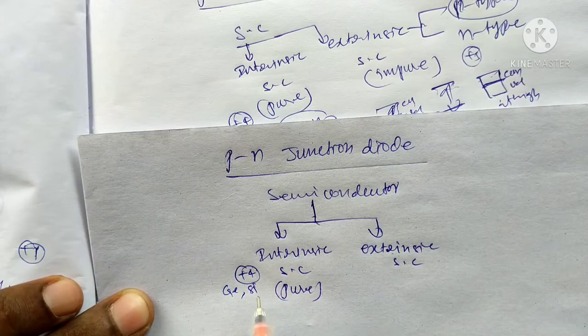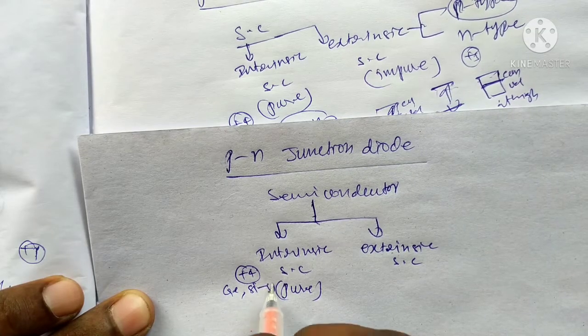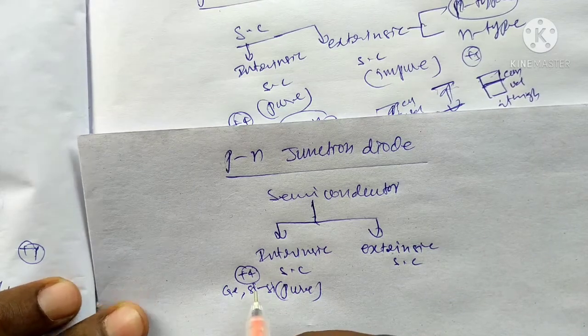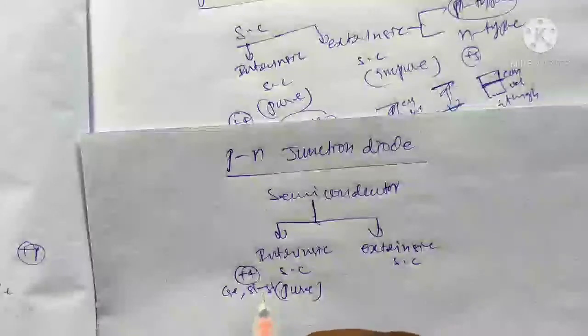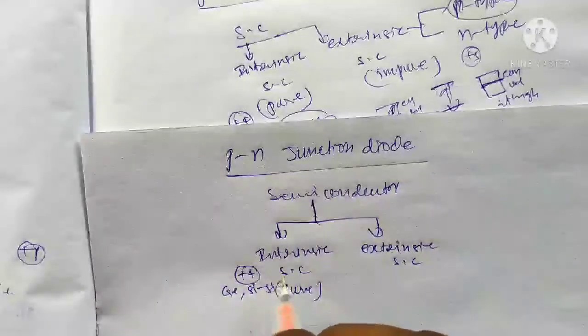Okay, in the case of intrinsic semiconductor, the silicon atom has 4 electrons. These 4 electrons in the silicon atom form covalent bonds. Silicon to silicon having 4 covalent bonds in the intrinsic semiconductor.